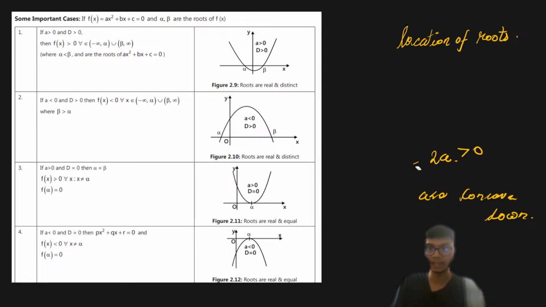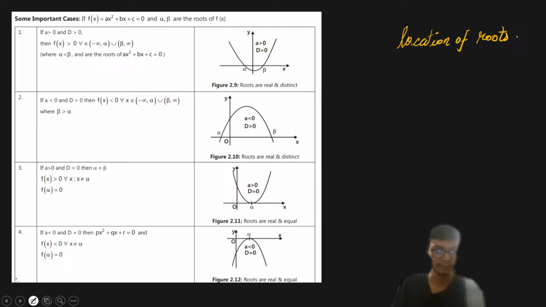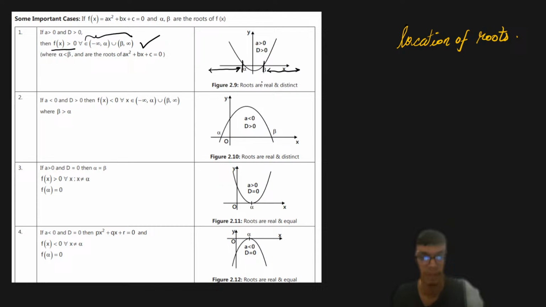Let's try to discuss the inequalities that might exist in the quadratic equation as well, right? So let us move forward. If a is greater than 0 and d is also greater than 0, then we have two real roots, right? Now, if it is said that f of x is greater than 0, then obviously x is lying between minus infinity to alpha and union beta to infinity. That is very obvious from this particular statement, right? So you can just see over here that for this particular interval of x, we are having y as positive, and similarly for beta to infinity, we are again going to have y as positive, right?